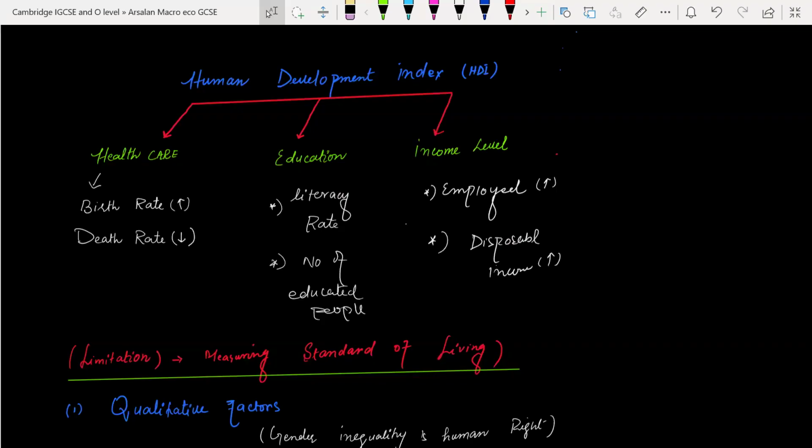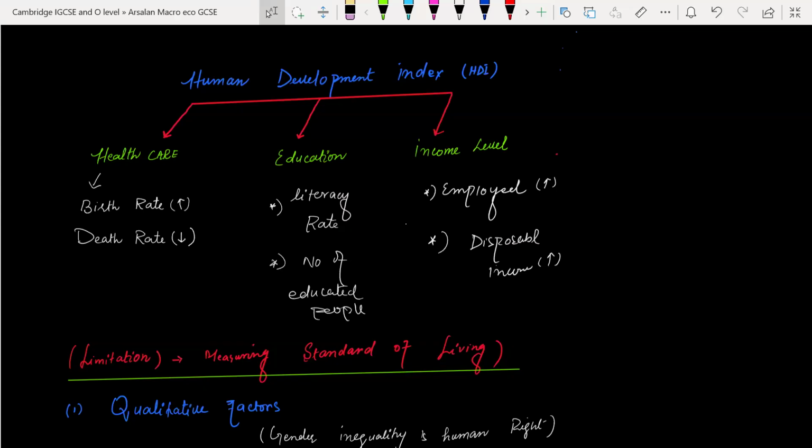The second indicator of HDI is education, on the basis of the literacy rate. If the literacy rate is high and the number of educated people is large, we can say that the living standard of this country is high. The third one is income level. If people are more employed, what is the meaning of disposable income?